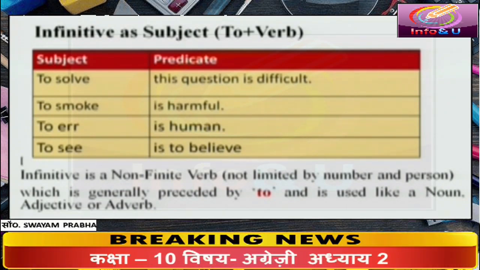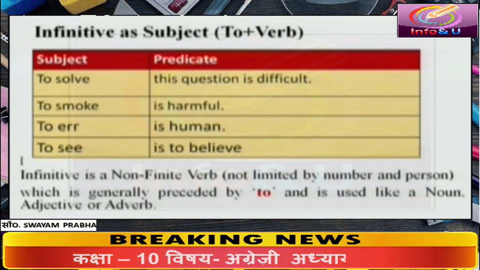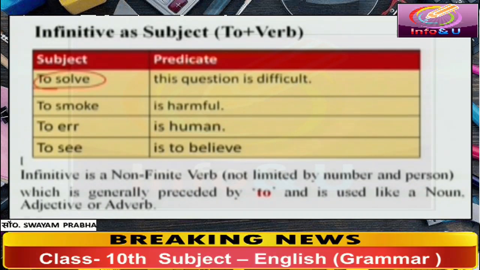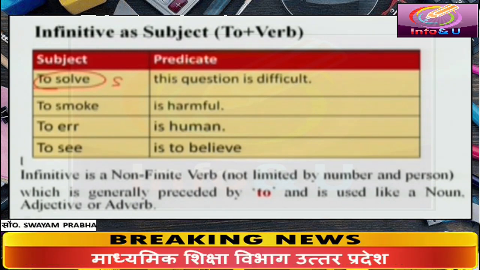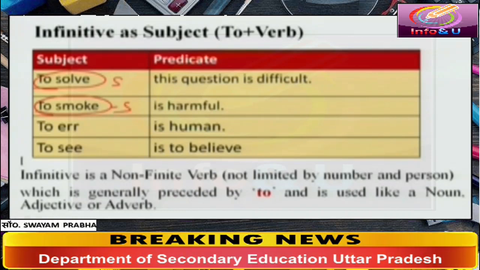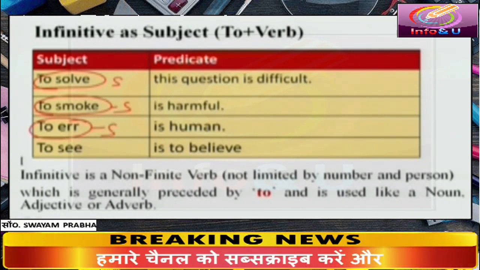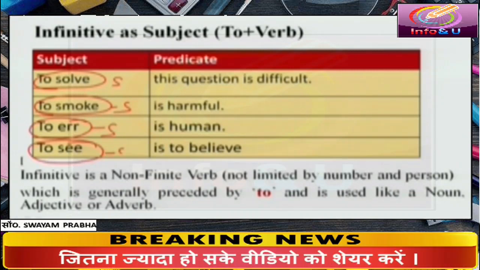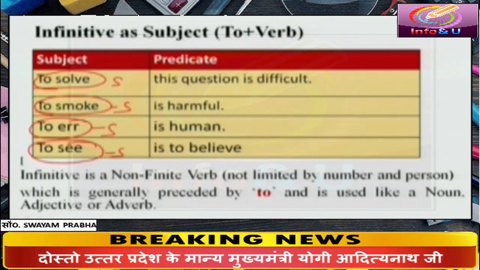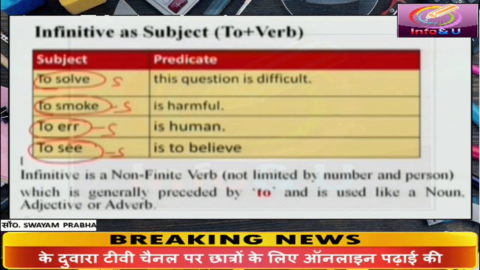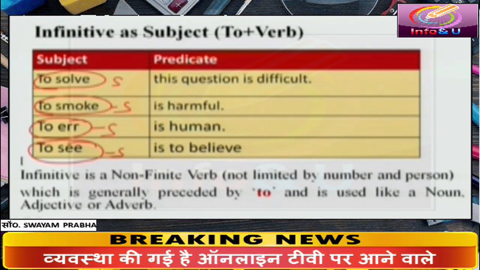What is to solve? In this sentence, to solve is the subject of this sentence. What is to smoke here? To smoke is also a subject. What is to err? To err is human. To err is used as subject. What is the position of to see in this sentence? It is also used as subject. These subjects are in the form of infinitive.